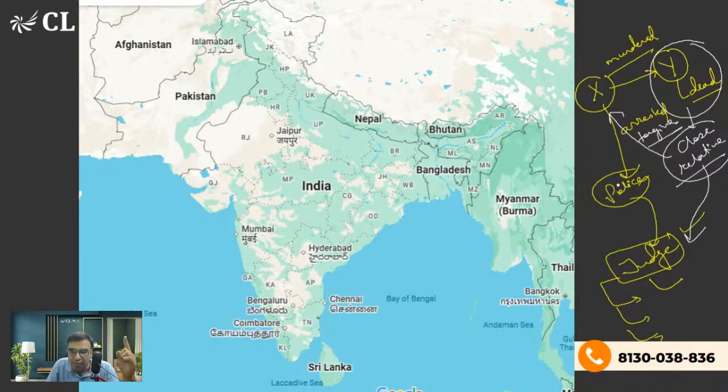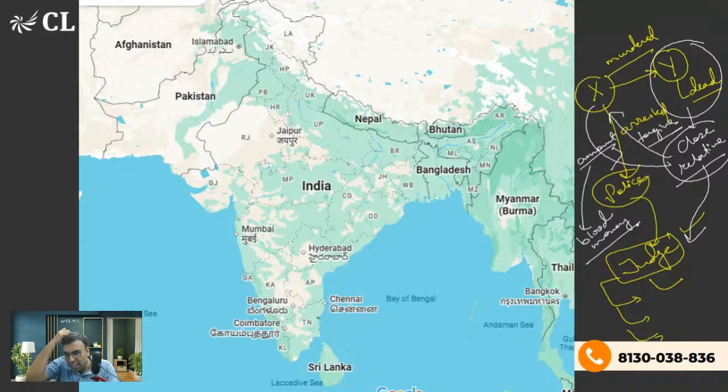But not for free, only if X is willing to give you a particular amount. This is called blood money. In Arabic, it is called something like qasas. Is it clear? Blood money means the judge will call the close relatives of the victim who has died, like father, mother, sister, wife, or husband, whatever is the case.